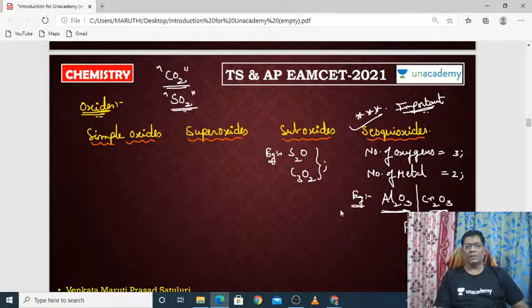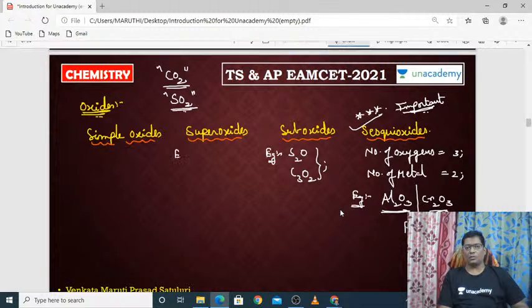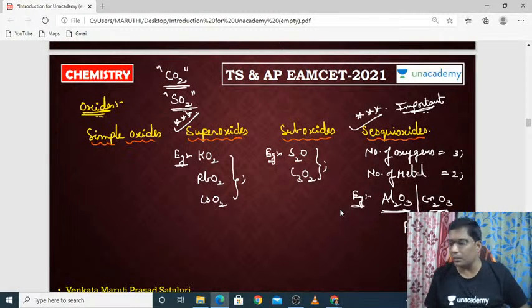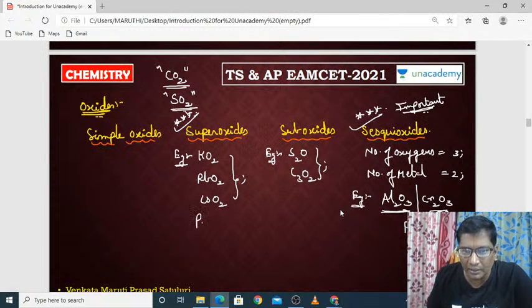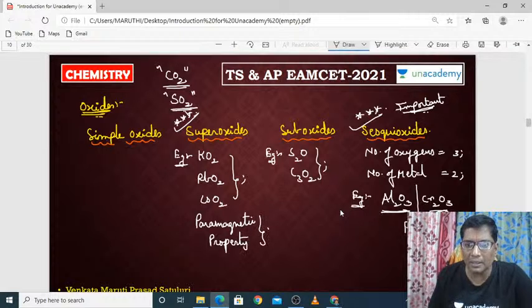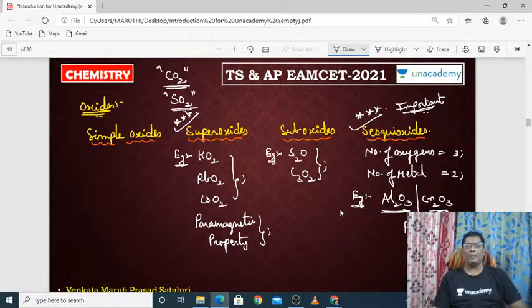Superoxides. The best examples for these are very important with respect to the EAMCET point of view. KO2 is a superoxide. KO2 is a superoxide. Okay. And RbO2, rubidium superoxide, and CsO2, cesium superoxide. These are all the best examples for superoxides. And one more important thing is, these superoxides have a paramagnetic property.